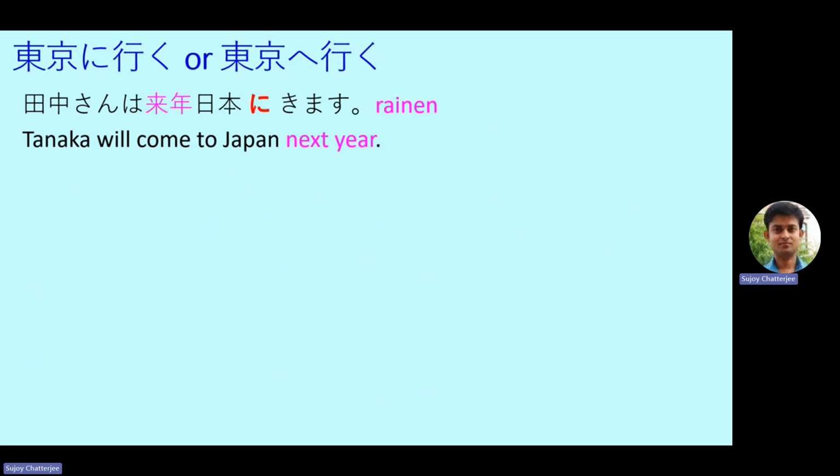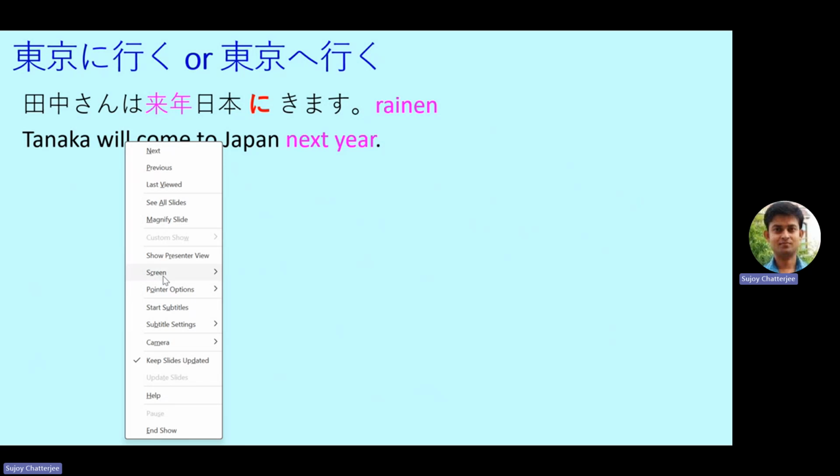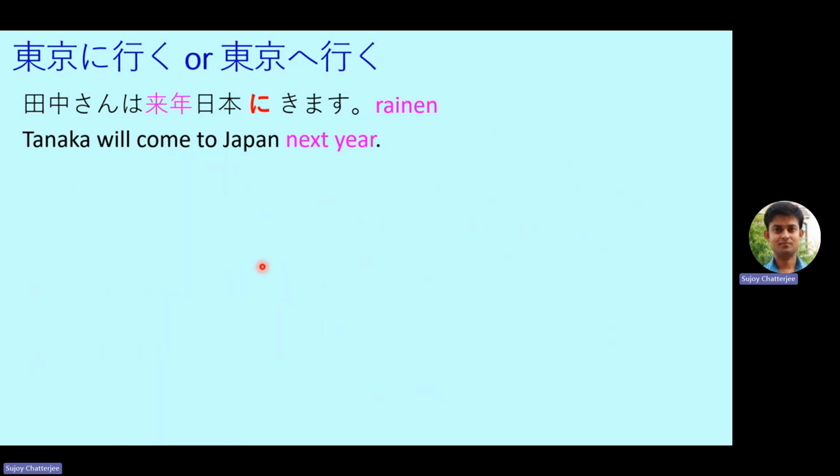Tanaka-san wa rainen Nihon ni kimasu. That means Tanaka-san will come to Japan next year. So Tanaka-san will come to Japan next year must be for a specific reason. That's why it's written as ni kimasu, not e kimasu. If we write e kimasu, then it's simply Tanaka-san will come to Japan next year, but it won't have any purpose component associated with it.